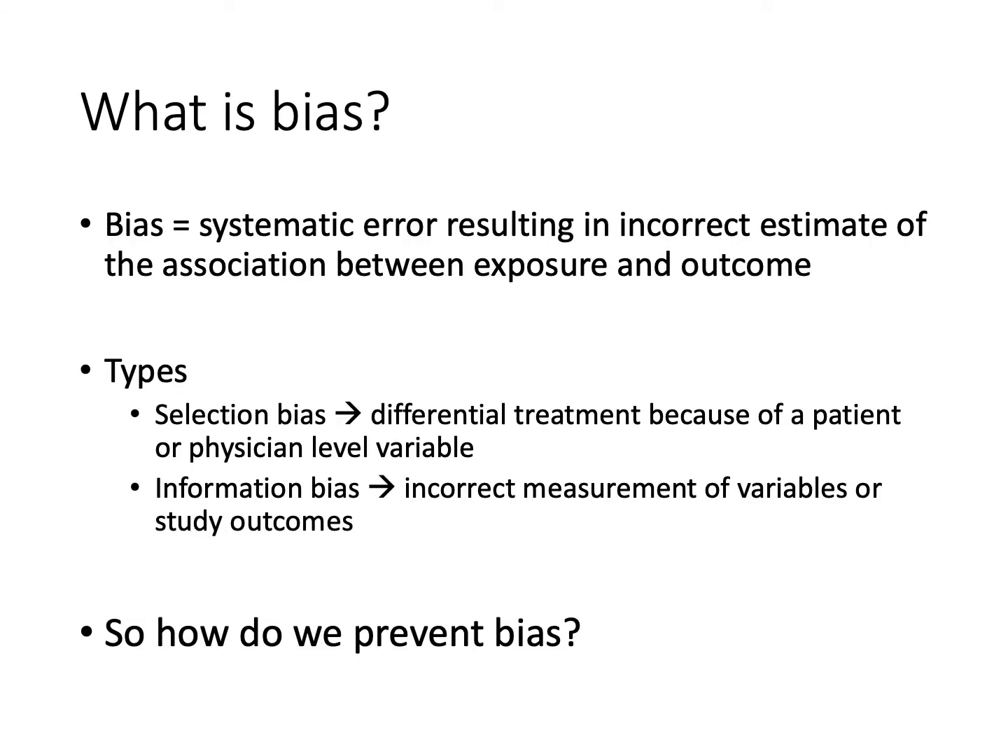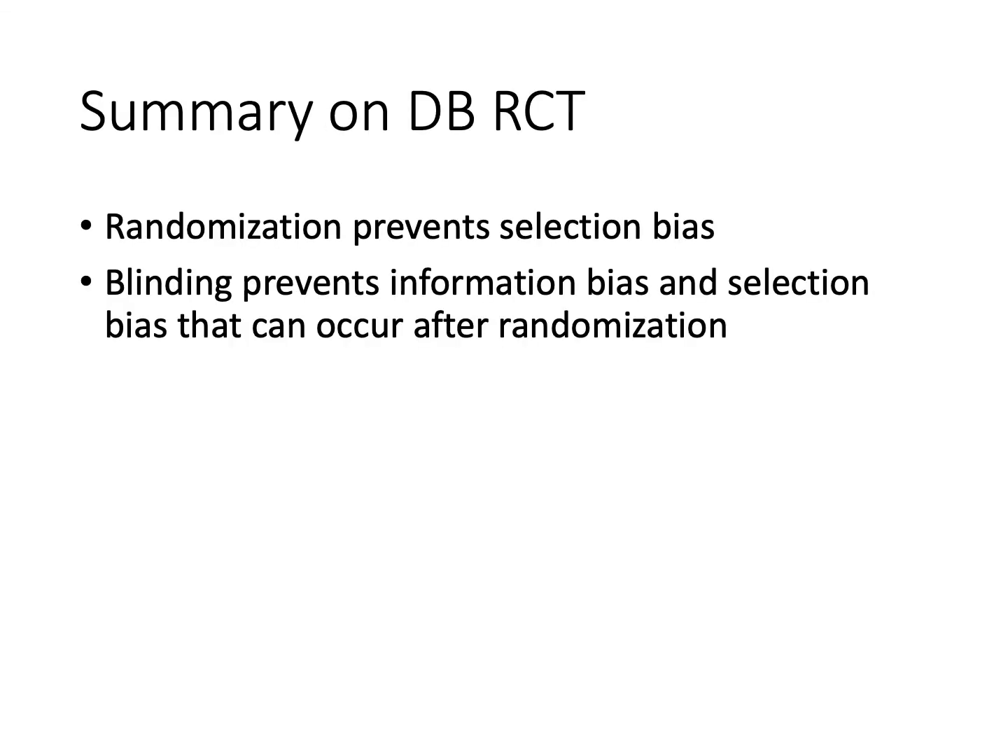So hopefully I've summarized what bias is and given you examples of the two most common types of bias, selection bias and information bias. And it's the beauty of randomized double-blind trials that prevents these from ruining your study. So here's our summary on double-blind randomized trials. Randomization prevents selection bias, okay? It prevents selection bias at the time of randomization. And having both the patient and the physician and the person assessing the outcomes blinded, that prevents information bias and prevents selection bias that can occur after randomization, a week later, 2 months later.